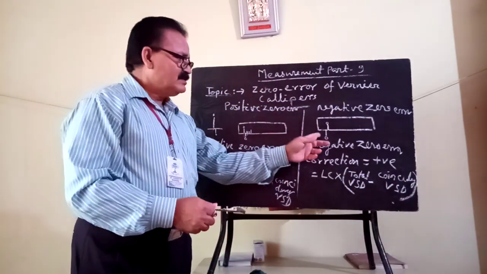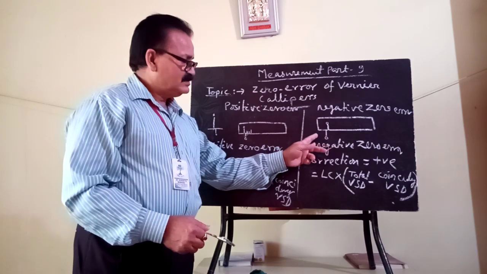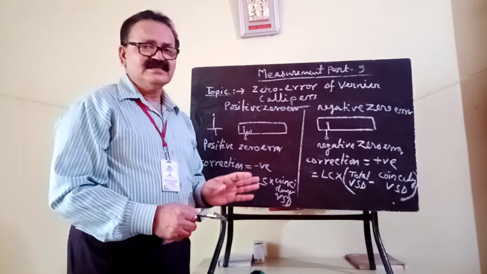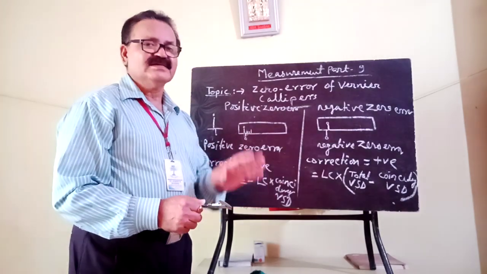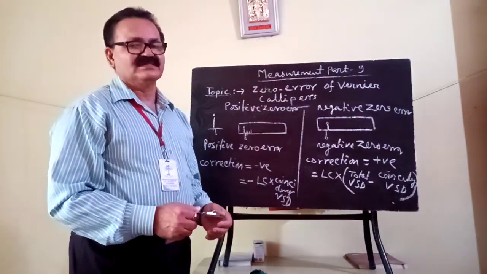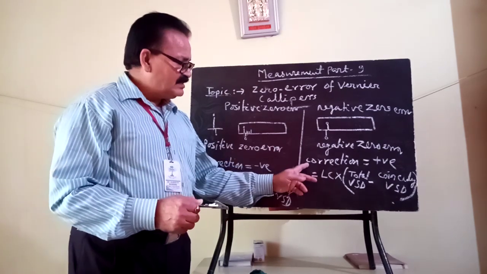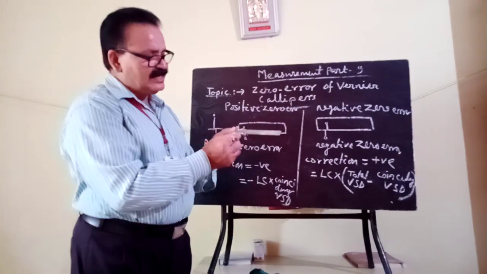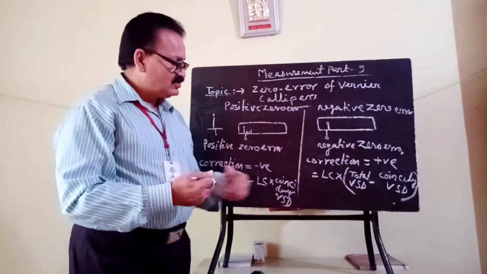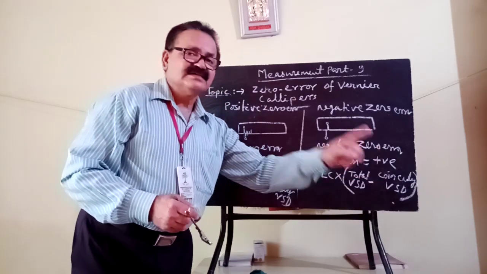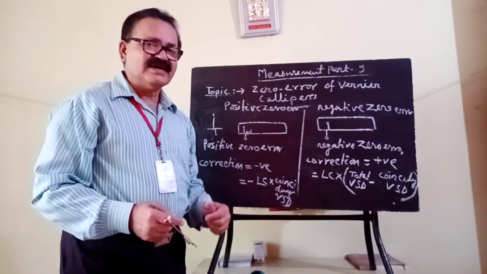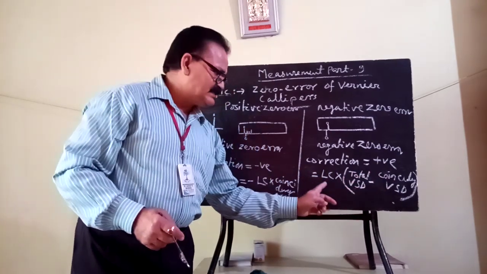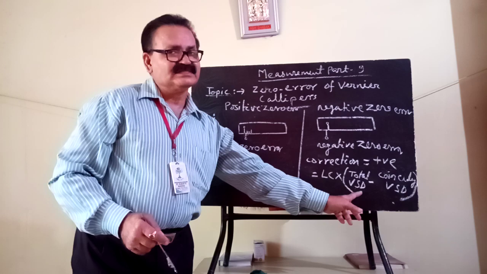Suppose it is a negative error, say the third division of the Vernier or the fourth division of the Vernier coincides with a division of the main scale. Then what will be the correction? Least count into... in this device the total number of VSD is 10 divisions. So 10 minus your coinciding division of Vernier, which is 4, will be 6. So you have to multiply the least count with 6.